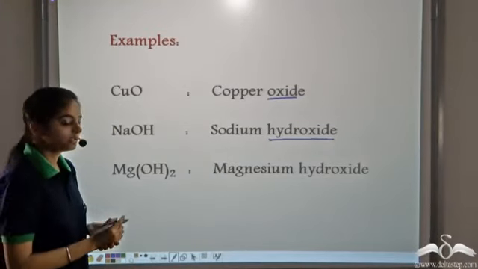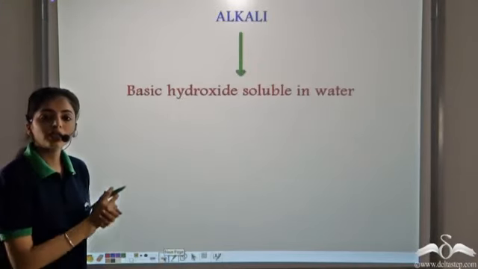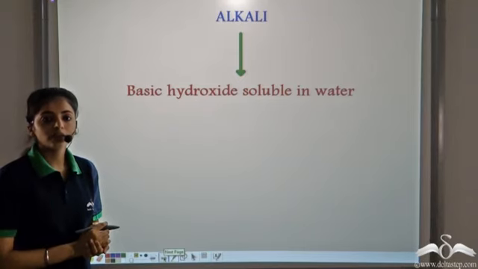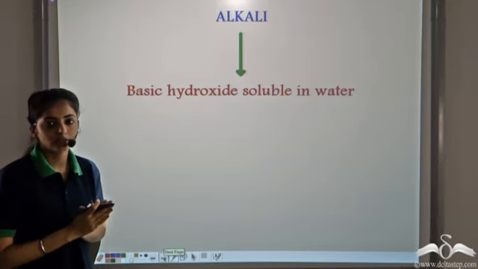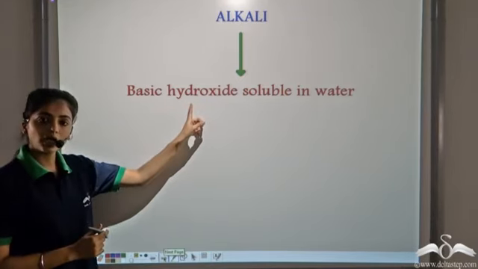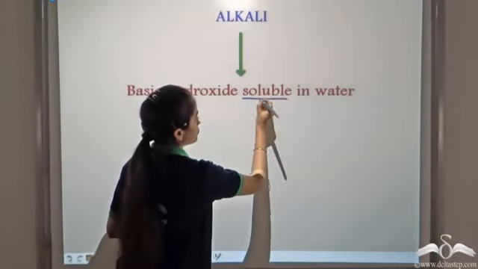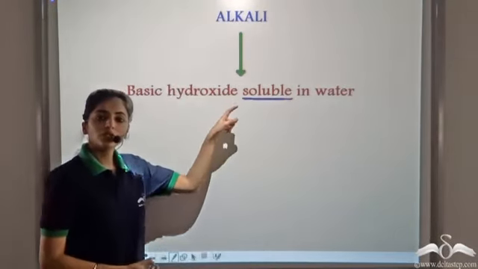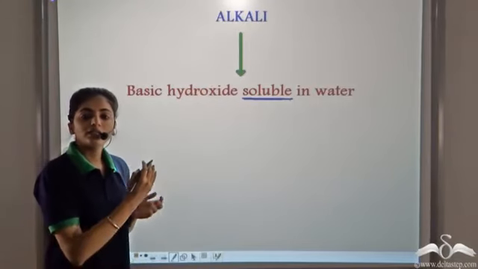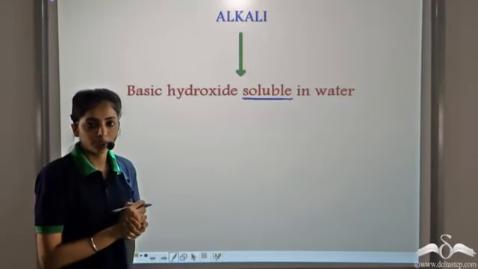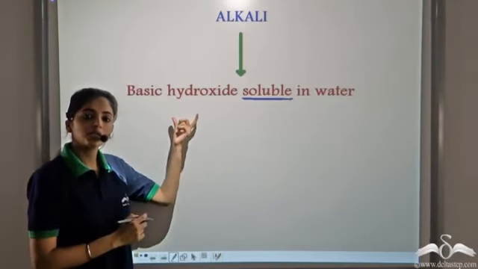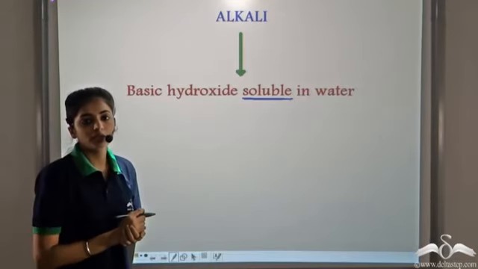A special category of bases are alkalis. These are the soluble hydroxides. So all the basic hydroxides which are soluble in water, they are known as alkalis. So alkalis are special cases of bases. These are the basic hydroxides which are soluble in water.